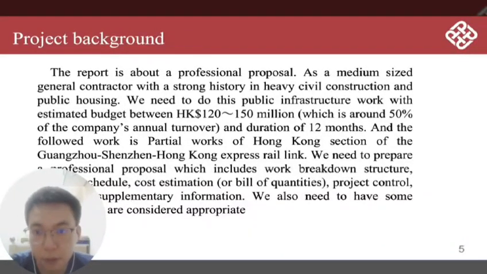The report is about a professional proposal. We need to do the public infrastructure work with the estimated budget between Hong Kong dollars 120 to 150 million. We need to prepare a professional proposal which includes a work breakdown structure, detailed schedule, cost estimation, project control, and other supplementary information. We also need to have some analysis that are considered appropriate.